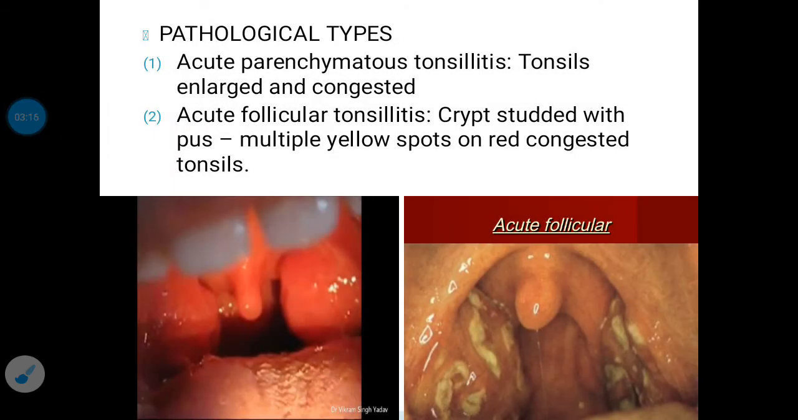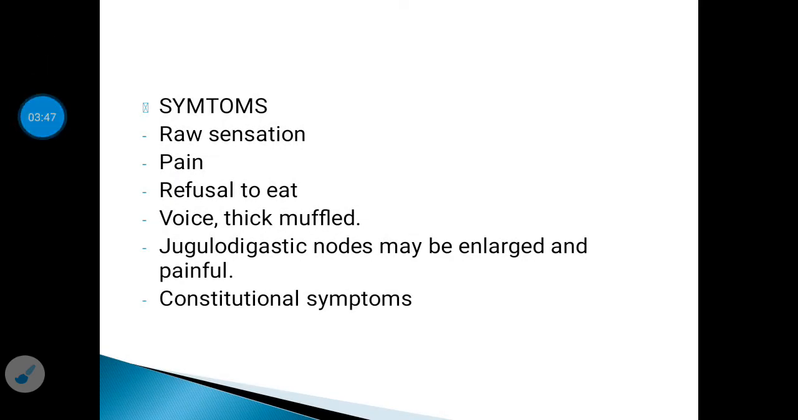Clinically it is divided into acute and chronic tonsillitis, but pathologically acute tonsillitis is divided into two varieties. One is parenchymatous and the second variety is follicular. In parenchymatous tonsillitis, the tonsils are enlarged and congested, while in follicular tonsillitis, crypts are studded with pus, multiple yellow spots. As you can see here, the crypts are studded with multiple yellow spots on red congested tonsils.